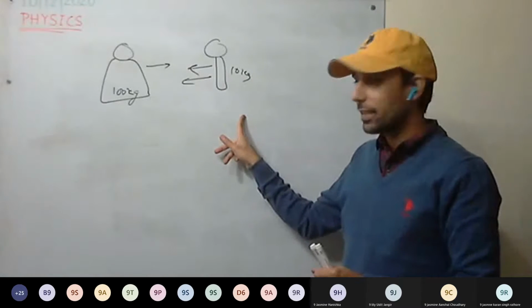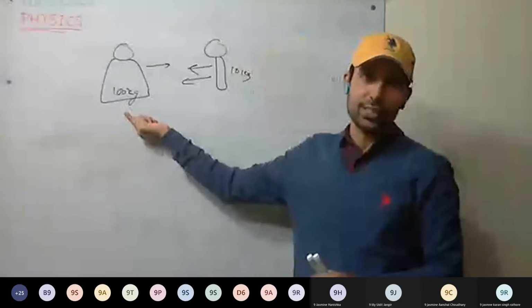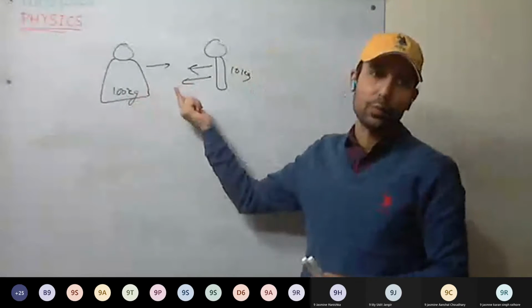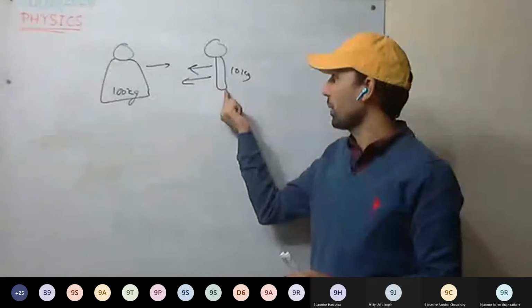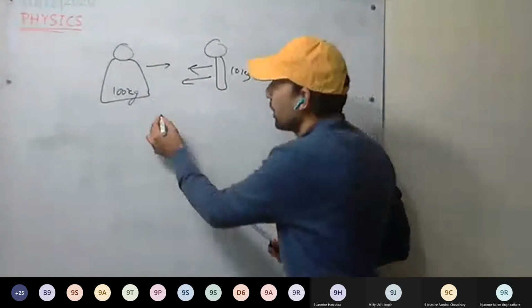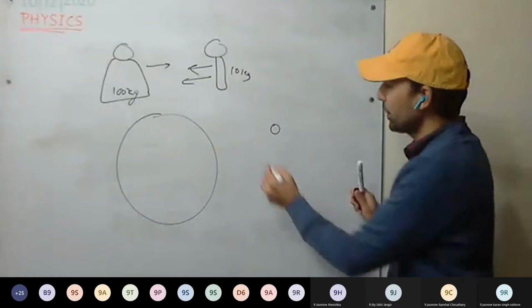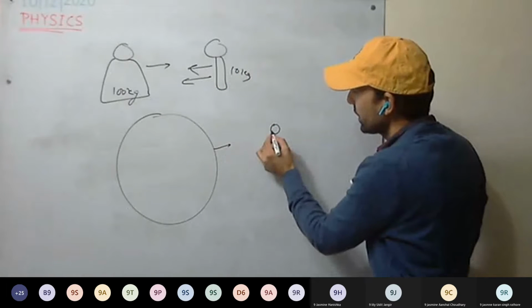Inertia. It is because of inertia. The 100 kg body has more inertia, so it will oppose the motion more as compared to the 10 kg body. That's why the 10 kg body moves. Okay, you can take one example. This is Earth, and this is a small body. It means the gravitational force is the same.